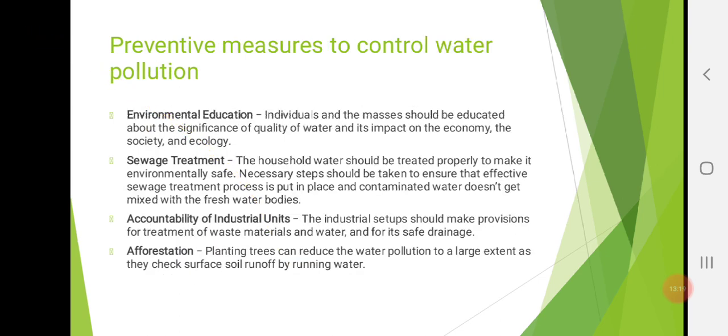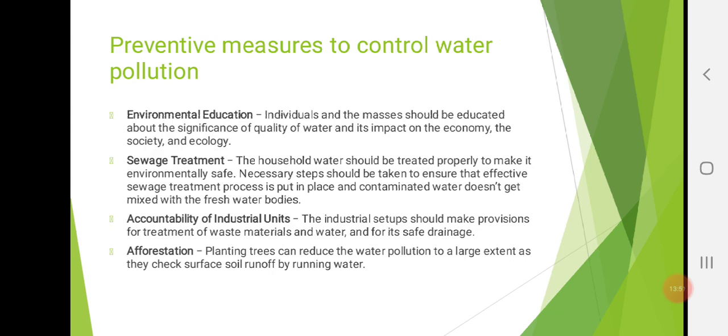Now, we know what the effects are, and we also know the preventive measures to control water pollution. The first one is environmental education. Everyone should know the importance of the environment and how to protect it. Directly and indirectly, we are dependent on the environment only. The environment protects us, so it's our moral duty to protect our environment.